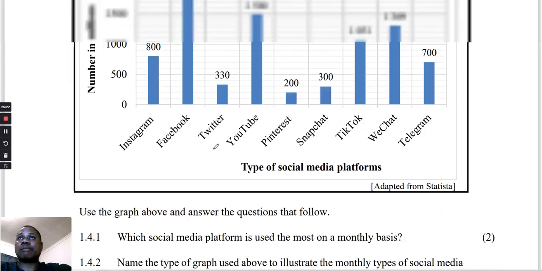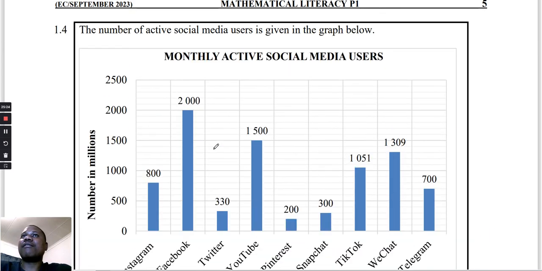Okay, for 1.4 we are given the graph. They say the number of active social media users is given in the graph below. Monthly active social media users. They say these numbers are in millions.